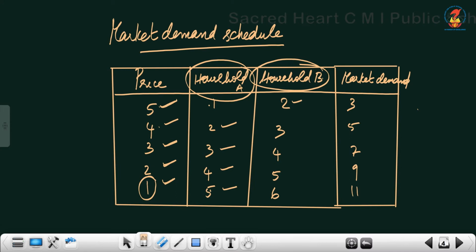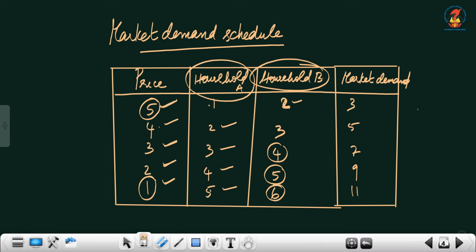All the consumers are not the same. He may have a little more potential than A. That is why he is buying 2 kilograms at rupees 5. Now, at rupees 4, household B is buying 3 kilograms. At rupees 3, household B is buying 4 kilograms. At rupees 2, household B is buying 5 kilograms. At rupees 1, household B is buying 6 kilograms.